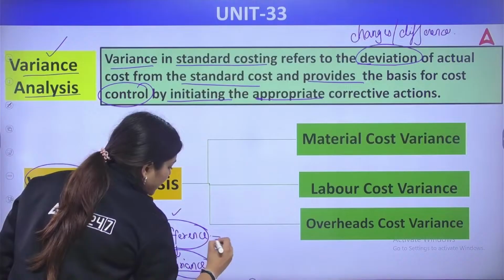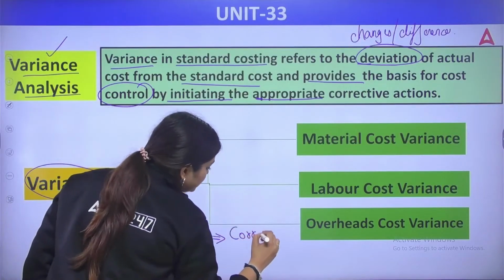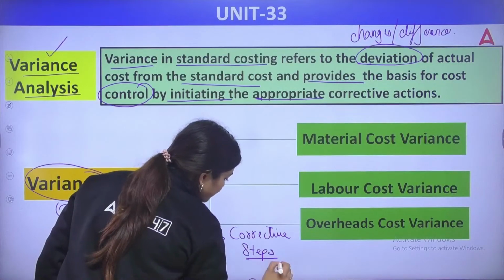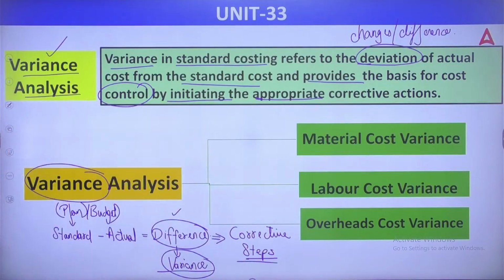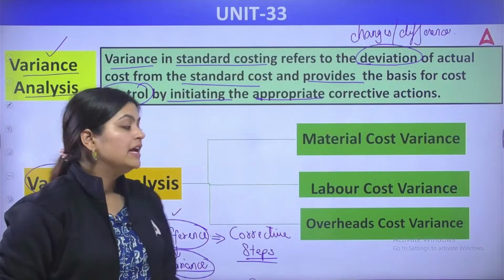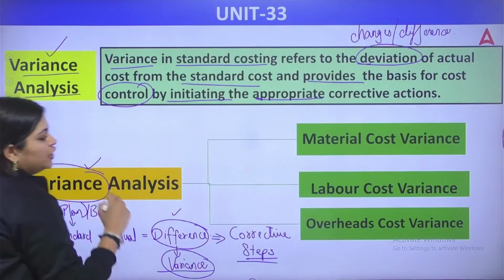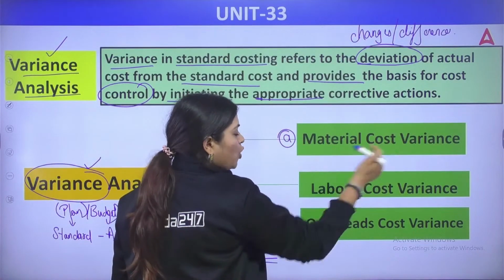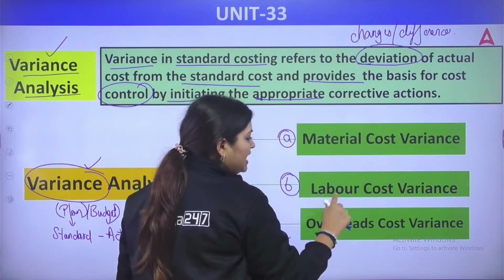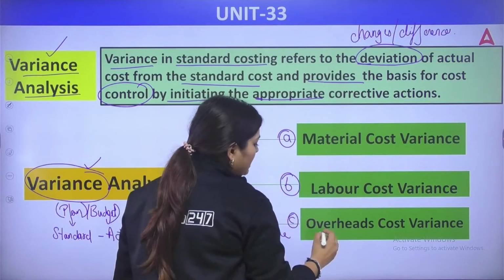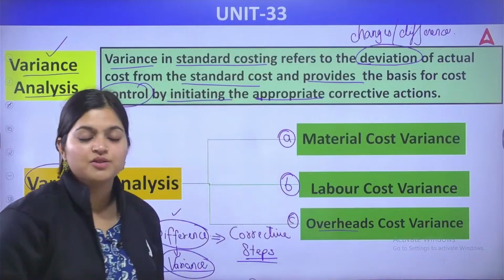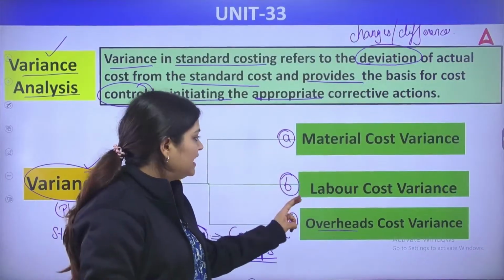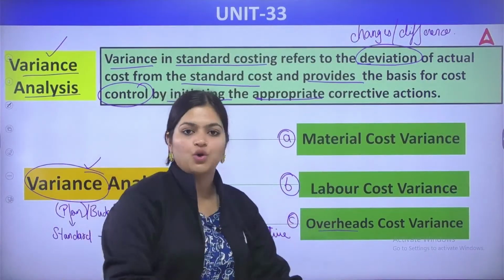After that, you will take some corrective steps as well. So this is your variance analysis. Under this, you have three types of variance: material cost variance, labor cost variance, and overheads cost variance.